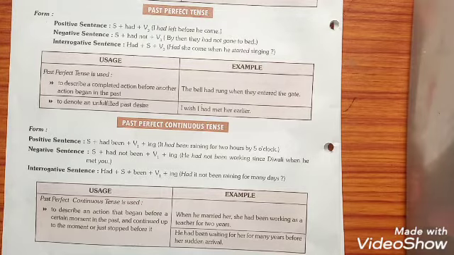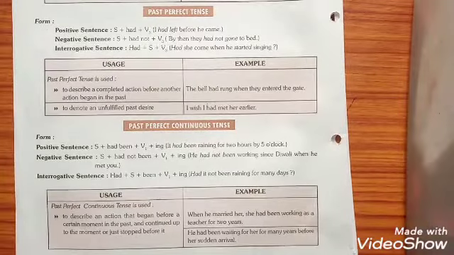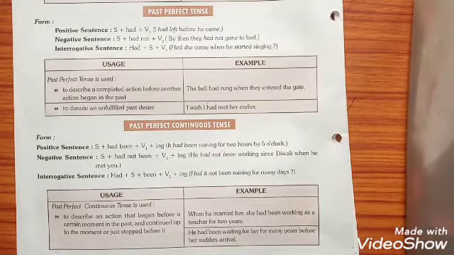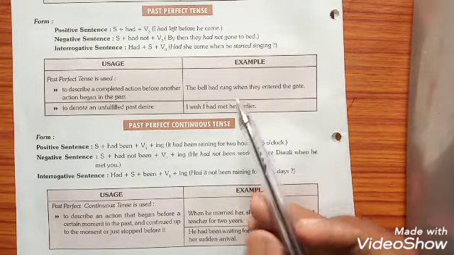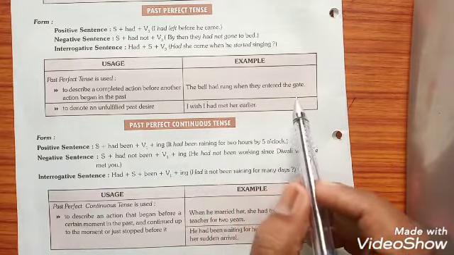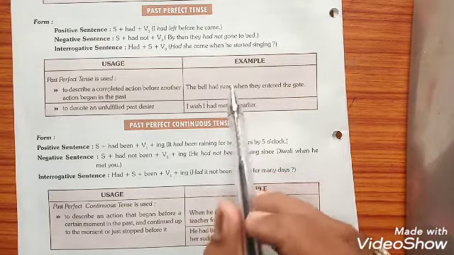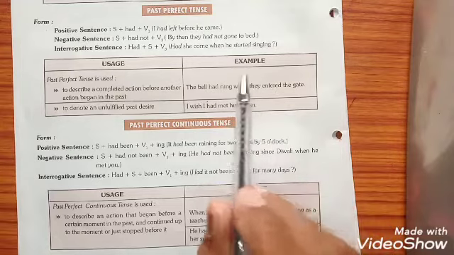the action that has been completed in the past takes past perfect tense, while the action that takes place later on is given simple past tense. I stated this rule while I was teaching you simple past tense. One thing is very important here, that these 2 tenses are linked with a suitable conjunction. The bell had rung when they entered the gate. When is the linking word, the conjunction that joins past perfect tense and simple past together.